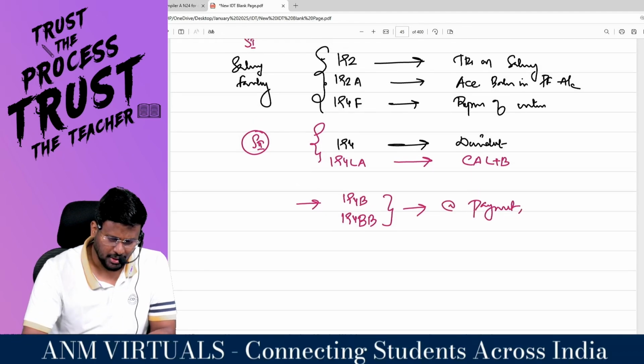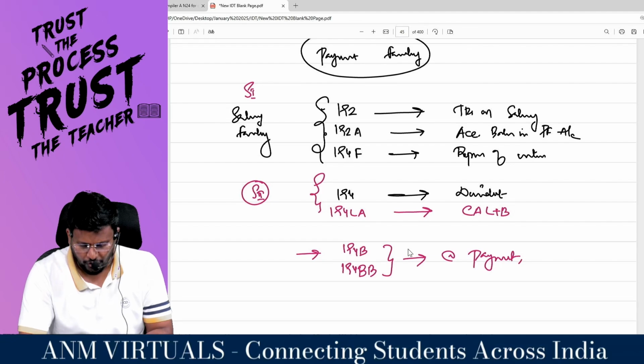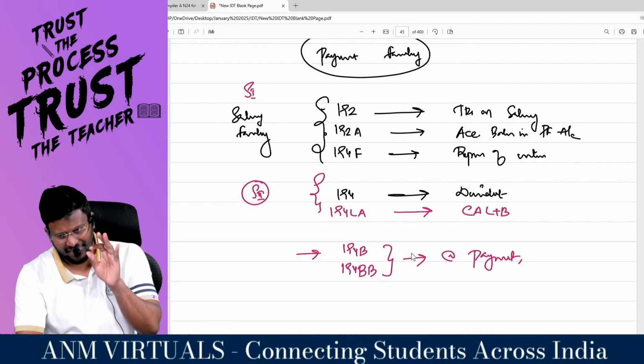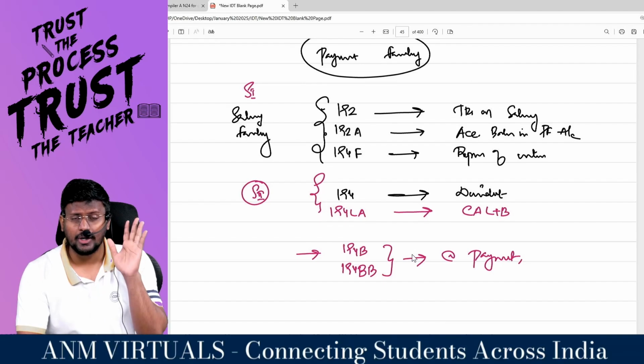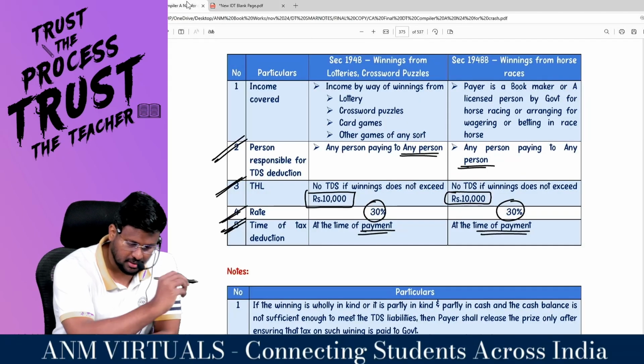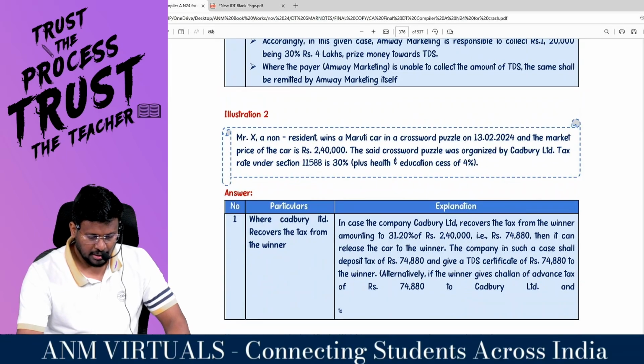Now how many sections in total did we get? 3 plus 2 is 5, plus 2 is 7. The 7 sections, there are still 9 sections remaining. For these 7 sections, you are liable to deduct TDS at the time of payment. Shall I proceed, sir? That's it with regard to 194B and 194BB.